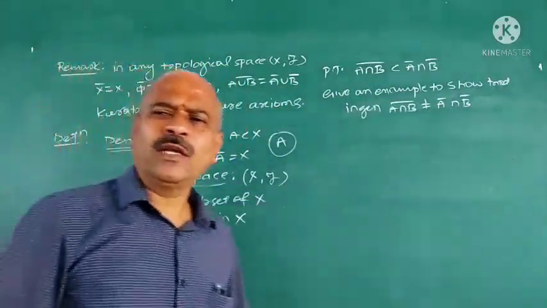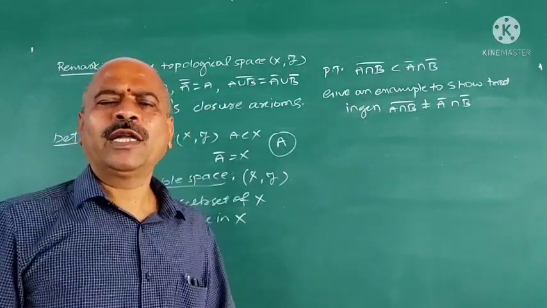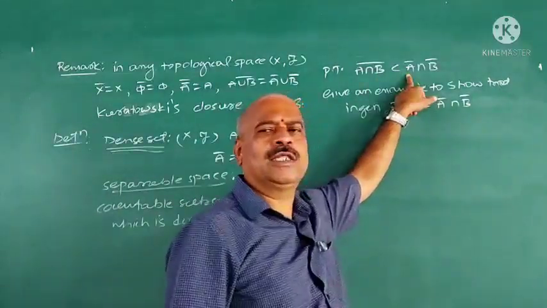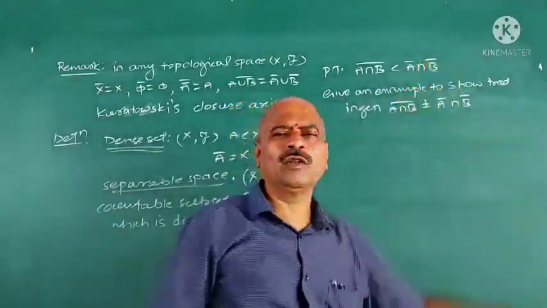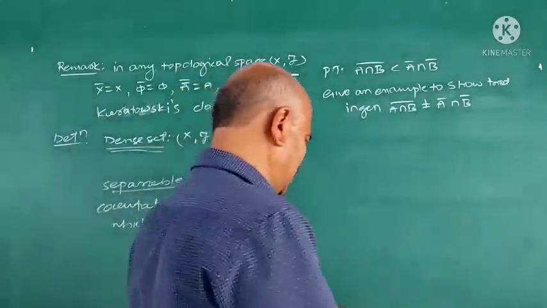What is (A ∪ B) closure? It is equivalent to A closure ∪ B closure. But in the case of intersection, (A ∩ B) closure is contained in A closure ∩ B closure, but it is not equal to it. Now the first part, we prove like this.